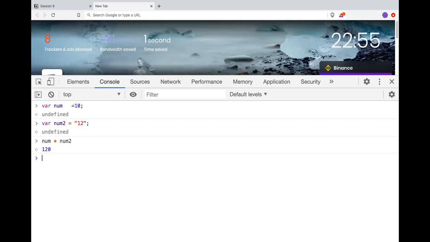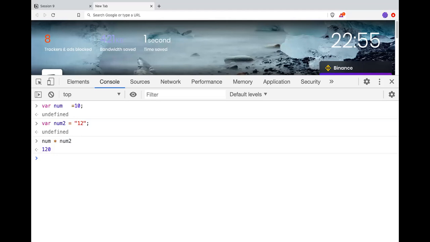So when you do multiply, division, subtraction, modulus, JavaScript sees that if one of the variables is a number, it will convert all the variables back to number and then do the operations.